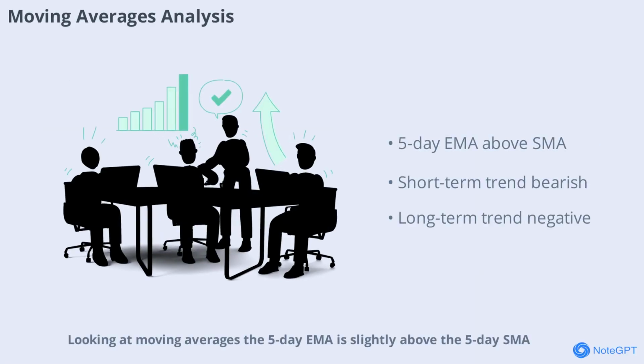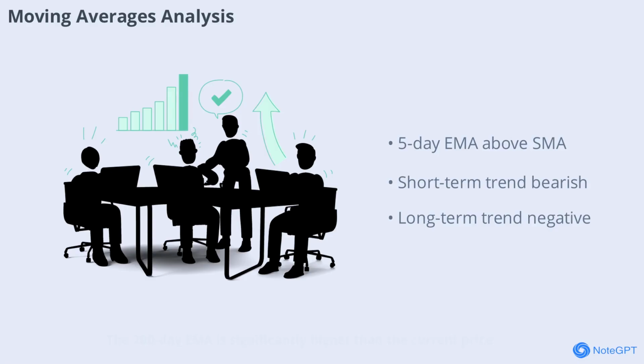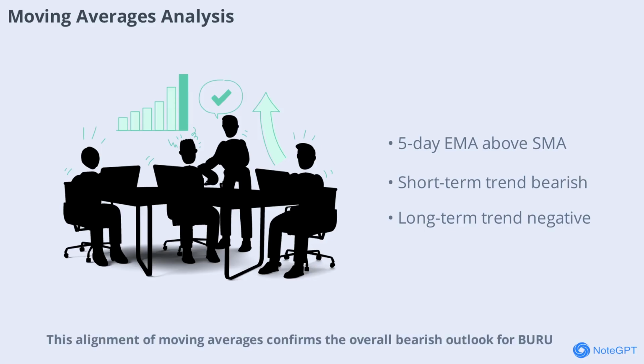Looking at moving averages, the 5-day EMA is slightly above the 5-day SMA, hinting at a touch of bullish momentum in the very short term. However, most short-term EMAs and SMAs remain above the current price, reinforcing the bearish trend in the short to medium term. The 200-day EMA is significantly higher than the current price, which signals a strongly negative long-term trend. This alignment of moving averages confirms the overall bearish outlook for BURU.